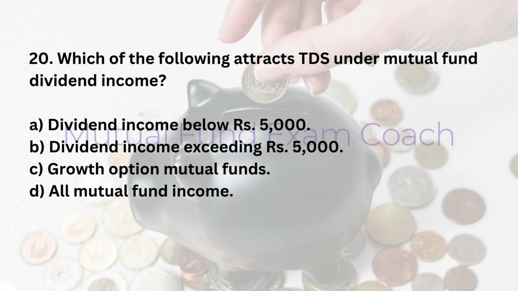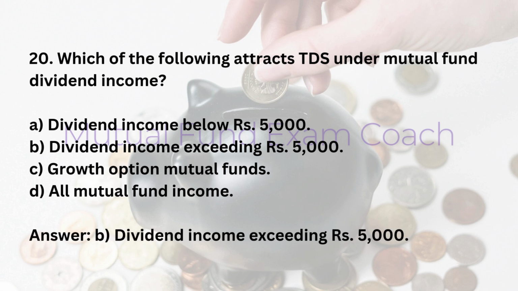20. Which of the following attracts TDS under mutual fund dividend income? A. Dividend income below 5,000 rupees. B. Dividend income exceeding 5,000 rupees. C. Growth option mutual funds. D. All mutual fund income. Answer: B. Dividend income exceeding 5,000 rupees.